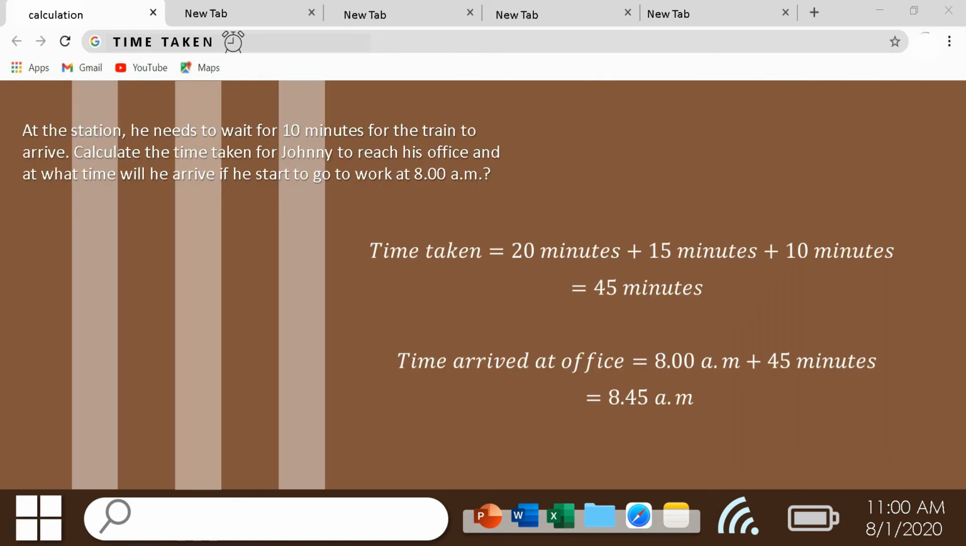Now, at the station, he needs to wait for 10 minutes for the train to arrive. Calculate the time taken for Johnny to reach his office and at what time will he arrive if he starts to go to work at 8 a.m. First, we need to calculate the time taken and we will get 45 minutes. After that, we can calculate the time Johnny arrived at his office, which is 8:45 a.m.